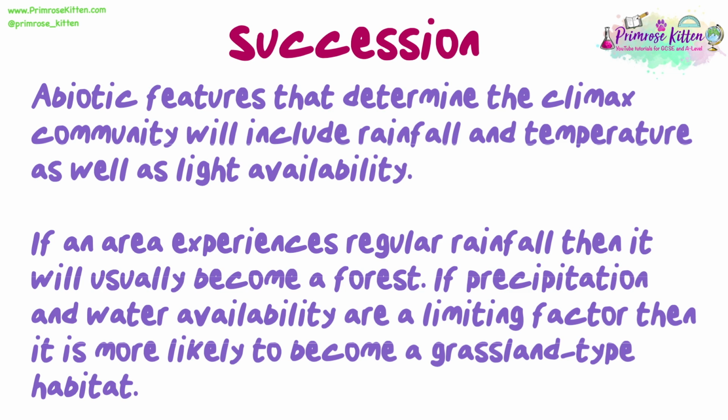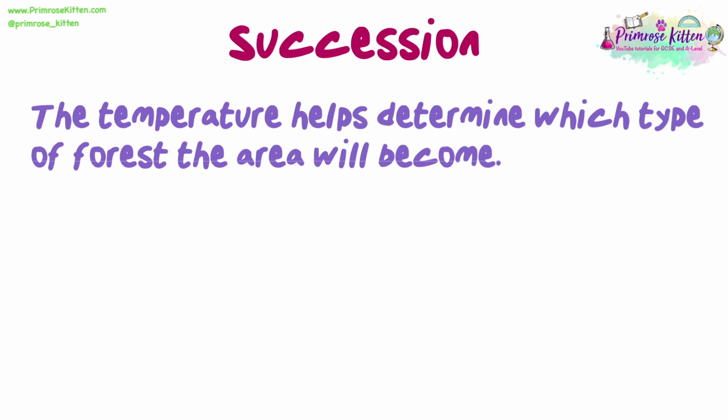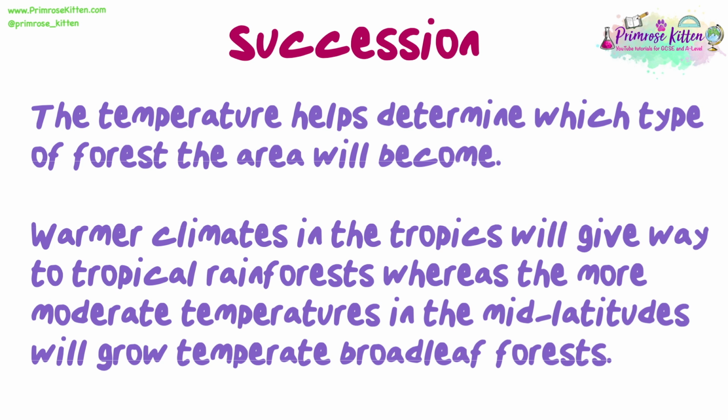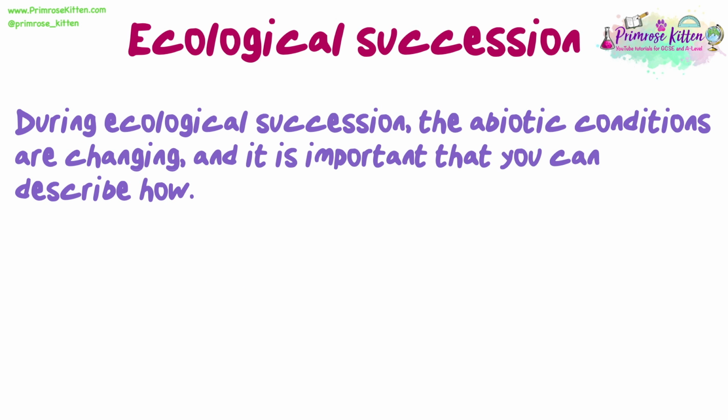If an area experiences regular rainfall, then it will usually become a forest. If precipitation and water availability are a limiting factor, then it is more likely to become a grassland-type habitat. The temperature helps to determine which type of forest the area will become. Warmer climates in the tropics will give way to tropical rainforests, whereas the more moderate temperatures in the mid-latitudes will grow temperate broadleaf forests.